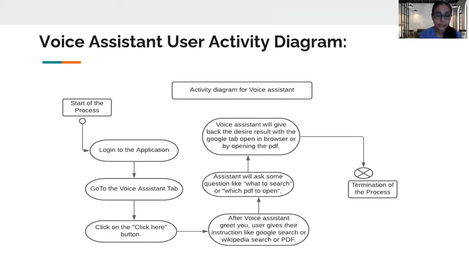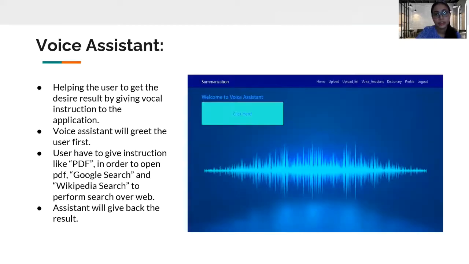Once they give that instruction, the voice assistant will reply back asking what they want to search, like what PDF they want to search or what they want to search in Google. So the user has to give back the instruction by giving the name of the PDF or the thing they want to search in Google. Once they have given it, the voice assistant will return the result of that PDF or the Google search they asked for, and the process is terminated. And this is how our voice assistant tab looks from the front end, and all the activity which I have explained in the above slide can be performed here.